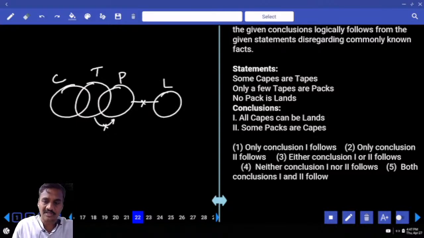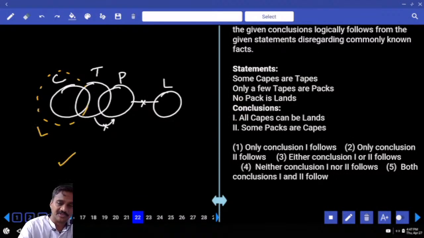First one: all caves can be lands. Is it possible or not? There is no chance that the entire cave is a part of this land. Yes, it is false. Some packs are caves, that is false. Only one follows, 22, choice 1.